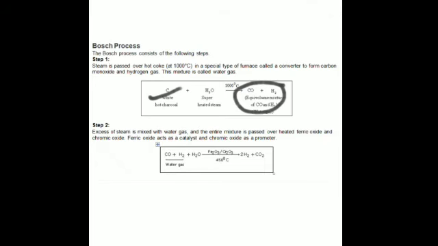The second step is reduction of steam. What is the process of reduction? Reduction is addition of hydrogen and removal of oxygen, in simple terms. Is it clear? So excess steam is mixed with water gas and passed over heated ferric oxide, which is a catalyst, along with a promoter, that is chromium oxide. What do you mean by promoter?